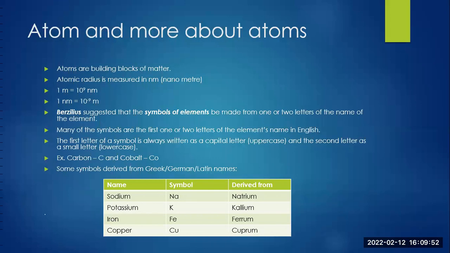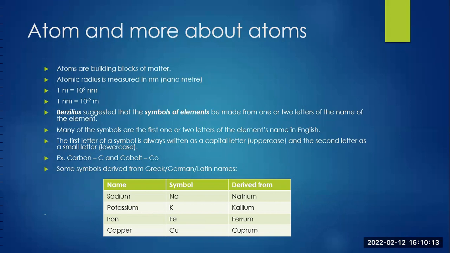More about atoms. So atoms are building blocks of matter. Atomic radius is measured in nanometer. 1 meter is equal to 10 raised to 9 nanometer, whereas 1 nanometer is equal to 10 raised to minus 9 meter.